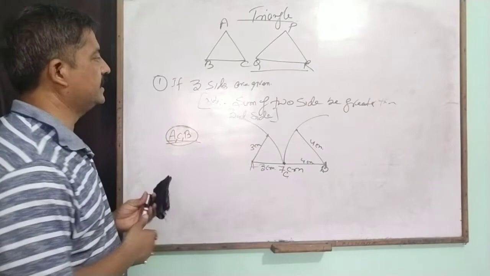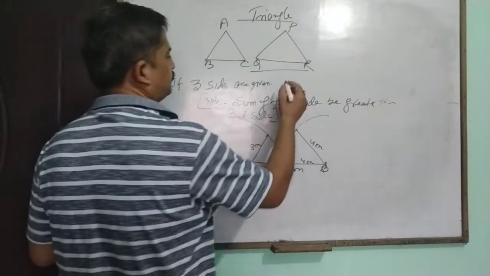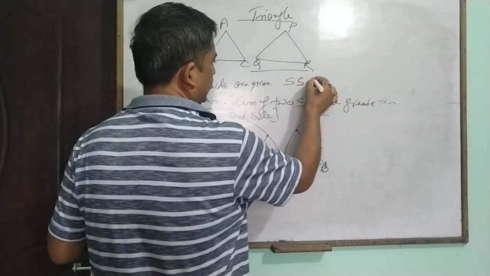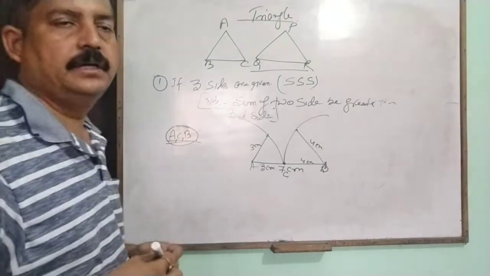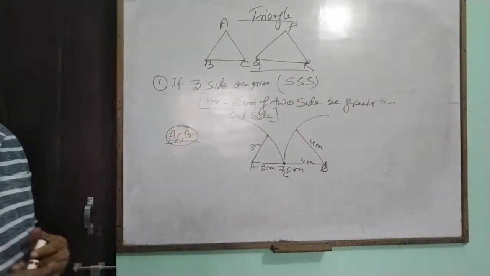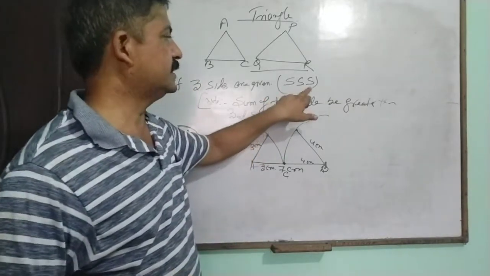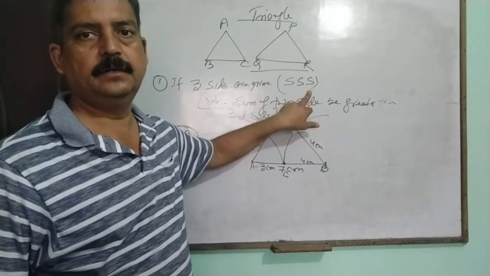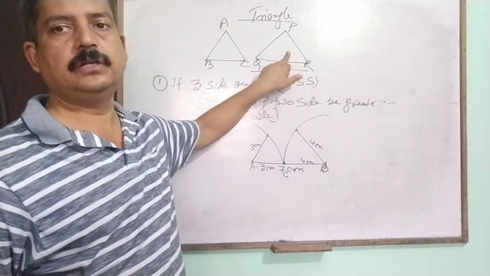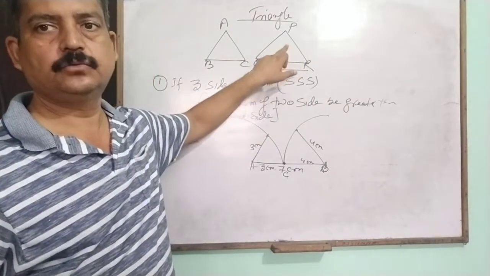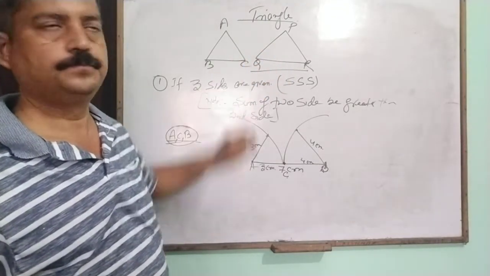The first case is, if 3 sides are given, that is side, side, side. This category is called the SSS property. It means all the sides of one triangle are exactly equal to the sides of the other triangle, so both triangles are congruent to each other.